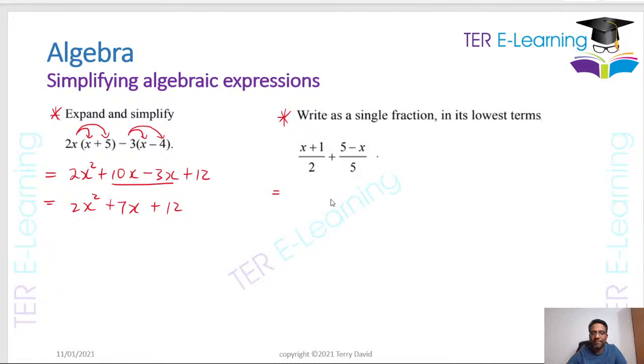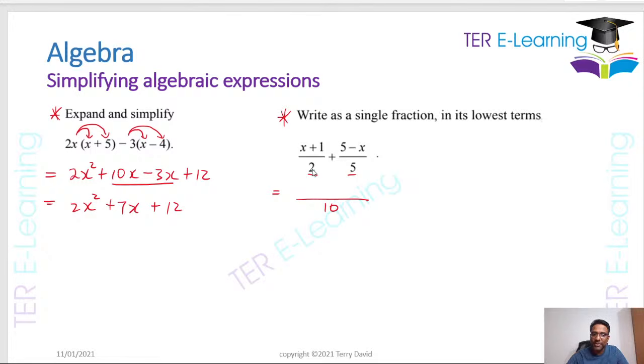So let's look at this one here. The first thing that we need to do when you have to add 2 algebraic fractions, we need to find the LCM of these 2 numbers here. In this case, we have 2 and we have 5. So those are 2 prime numbers, right? So therefore, the LCM of 2 and 5 is going to be 10. That's my LCM. So here's what you do in your working column.